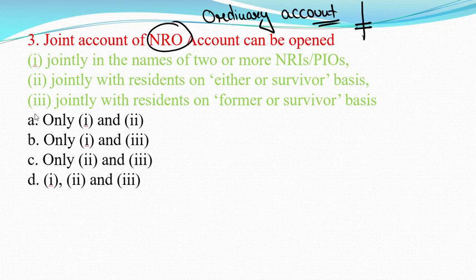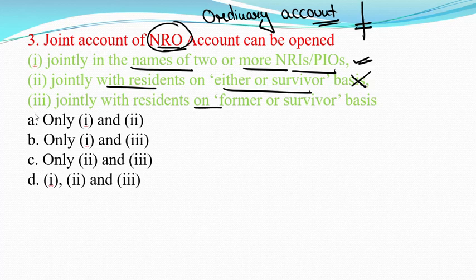So move to the question. A joint account of NRO jointly in the names of 2 or more NRIs or PIOs. Yes, this is true. These accounts jointly with the residents on either or survivor basis. This is not true. This account is not opened jointly on either or survivor basis, but jointly with the residents on former or survivor basis. So options 1 and 3 are correct, the others are not. So option number B is the only correct answer.